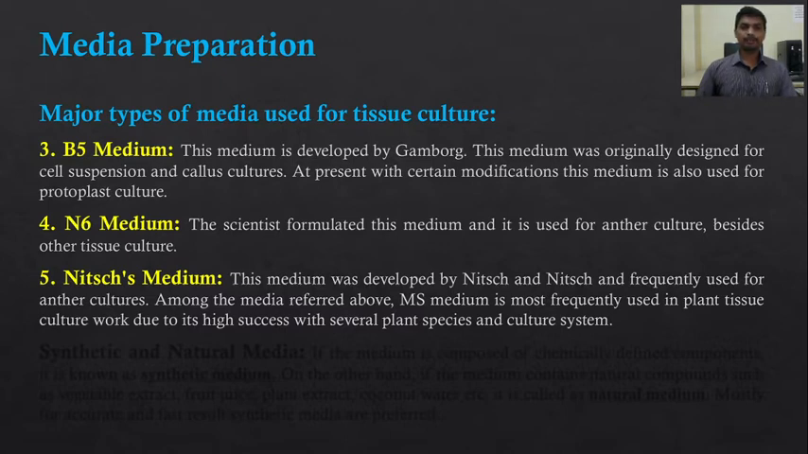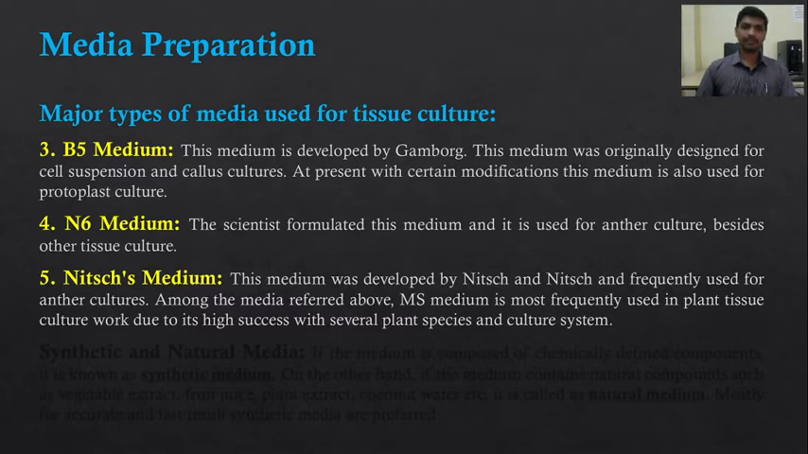Among the media referred to above, MS medium is most frequently used in plant tissue culture work due to its high success with several plant species and culture systems. Up to this stage, we discussed five different types of nutrient media used for tissue culture. Among these, the MS medium is most frequently used in plant tissue culture work because of its high success with several plant species and culture systems.